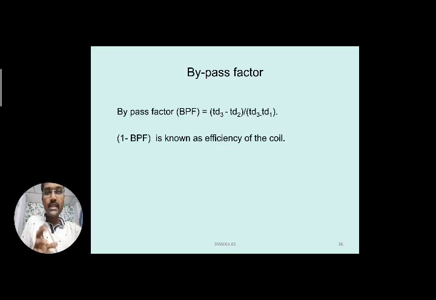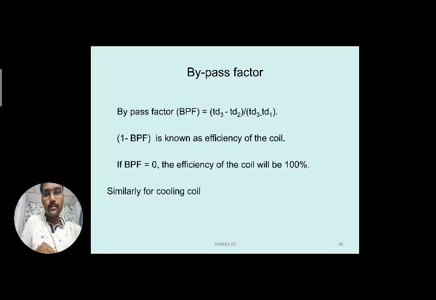To know the efficiency of the coil, consider the bypass factor as a loss: 1, considered as 100%, minus the bypass factor BPF is known as the efficiency of the coil. For example, if the bypass factor is 0, nothing is bypassing, so the efficiency of the coil will be 100%.